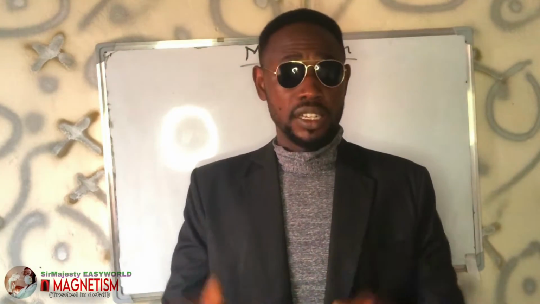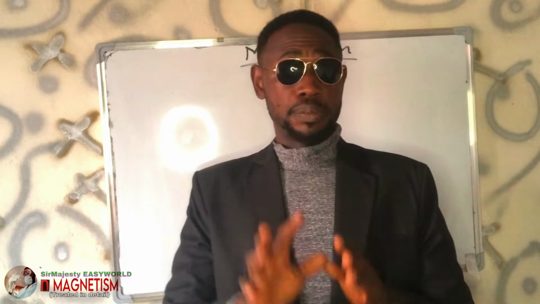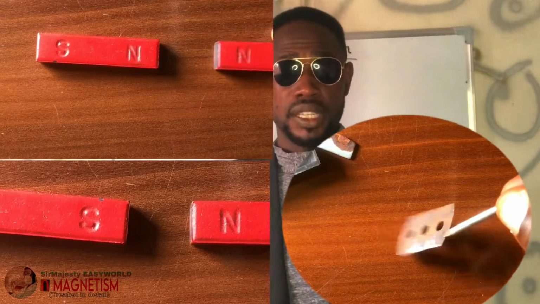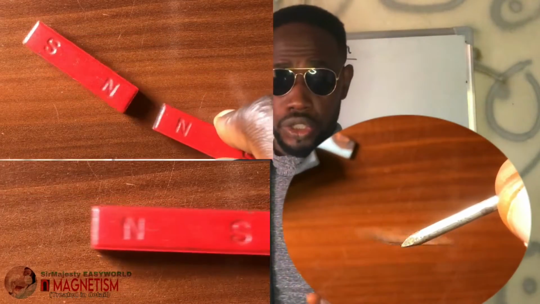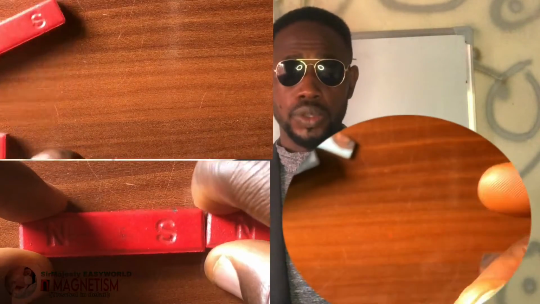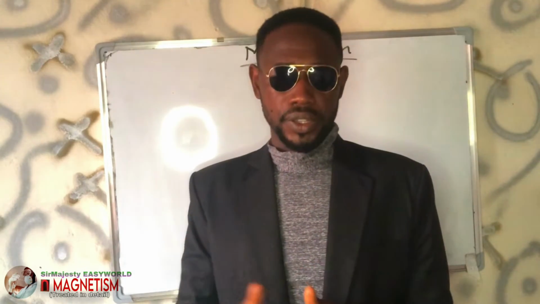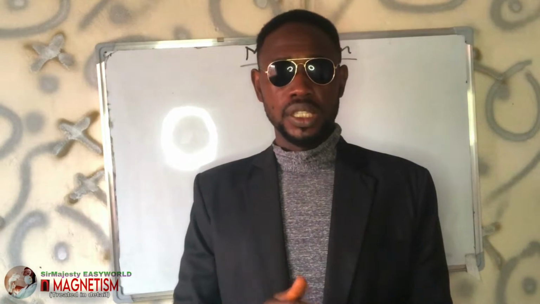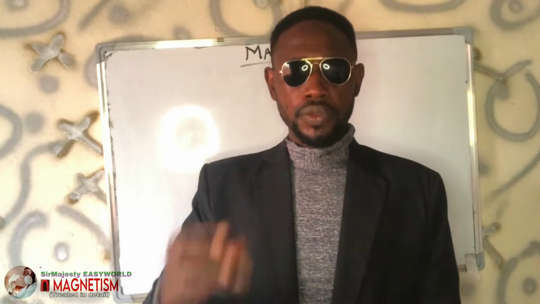But I'll be handling one part today, though it becomes quite difficult to treat one part solely, but I'm going to concentrate on magnetism. Now, what is magnetism? Magnetism can be seen as a force of attraction or repulsion between two substances, two objects or two materials within a region that is known as the magnetic field. So in that case, magnetism has to deal with the interaction between a moving electric charge and a magnetic field.